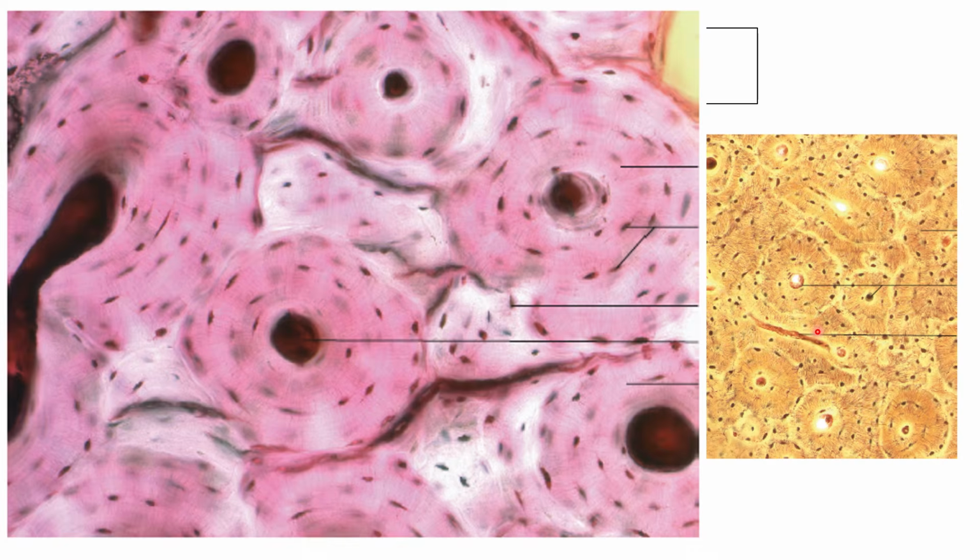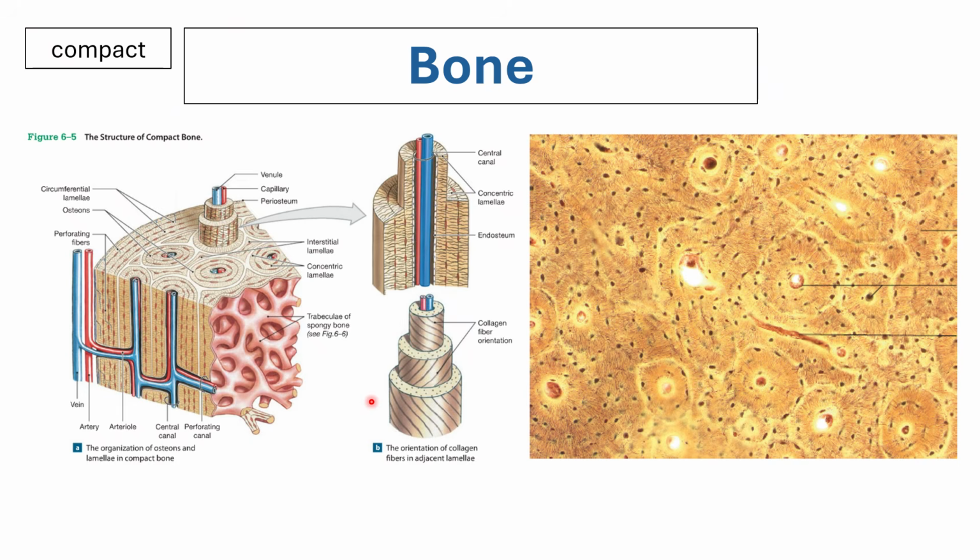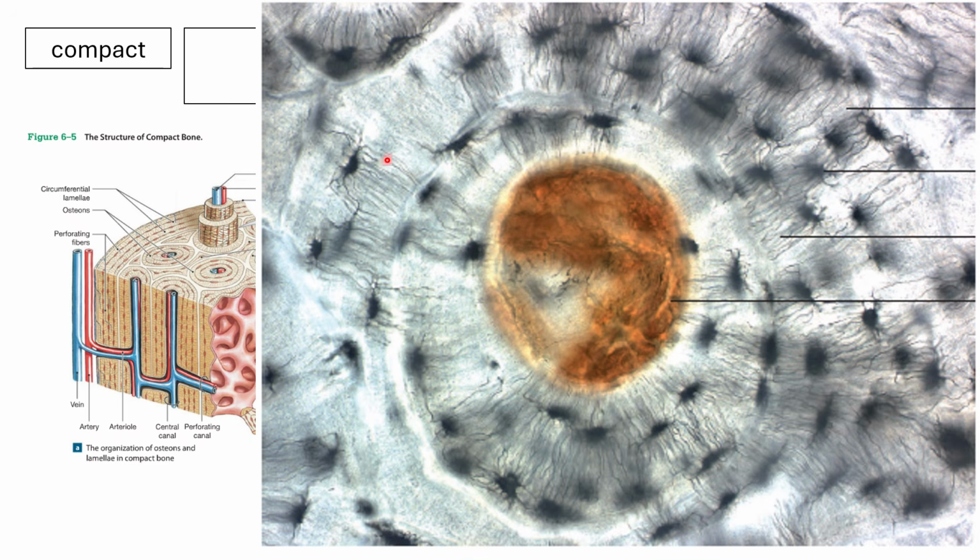Okay, and here you can see that you have tiny cracks emanating from each lacuna which contains your osteocytes. That is better appreciated in some preparations. These are your canaliculi. Culi means small canal.